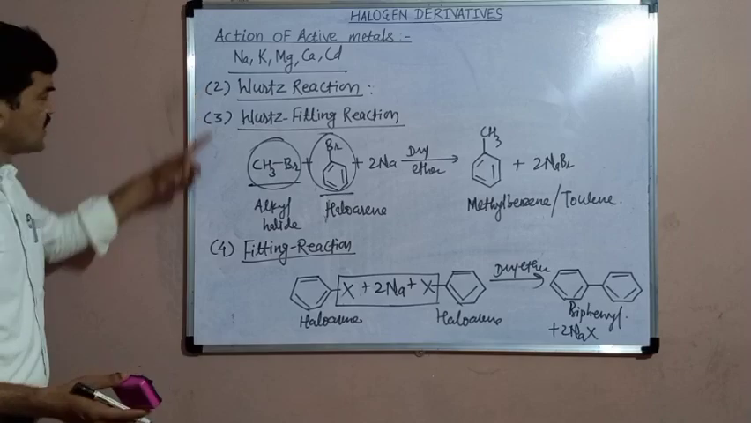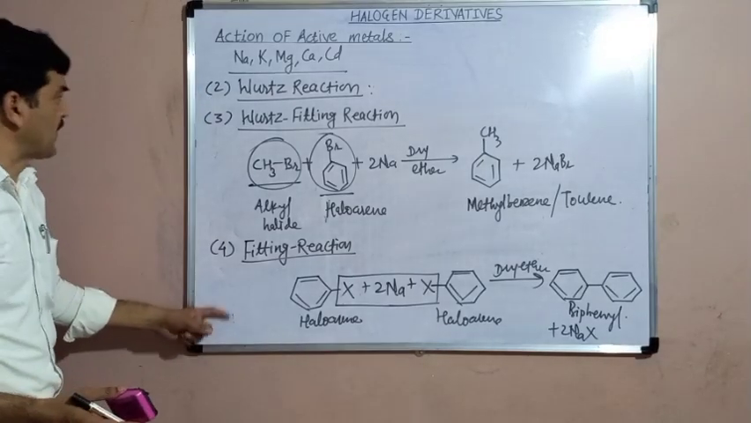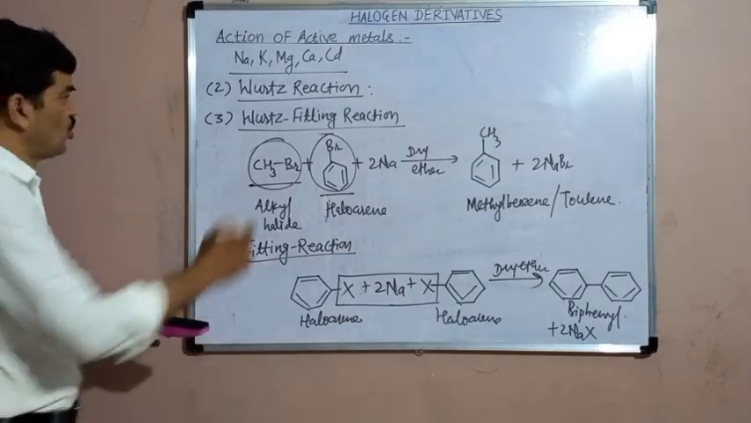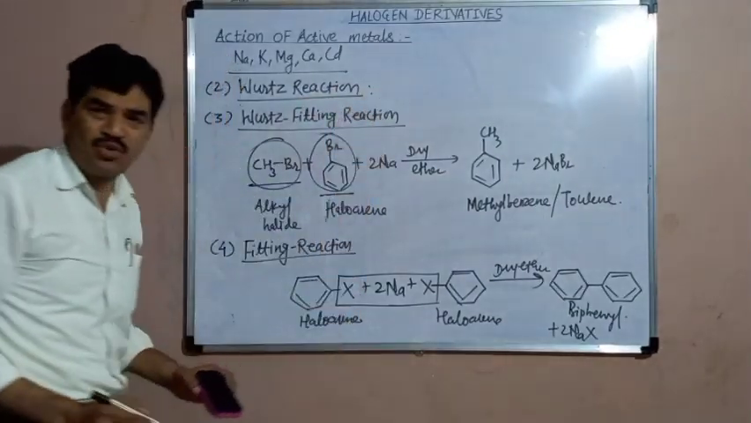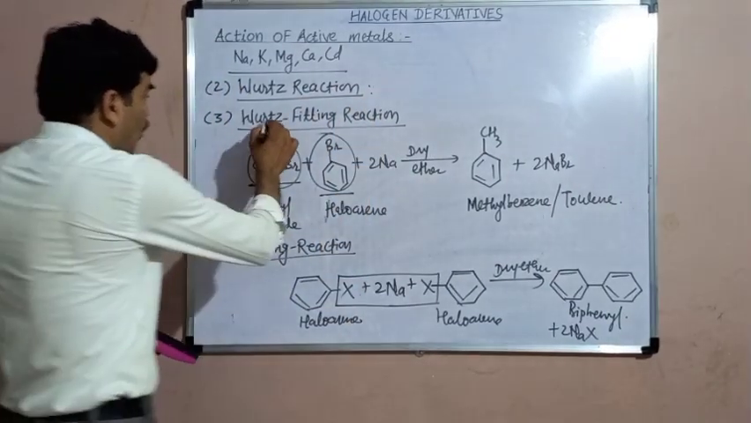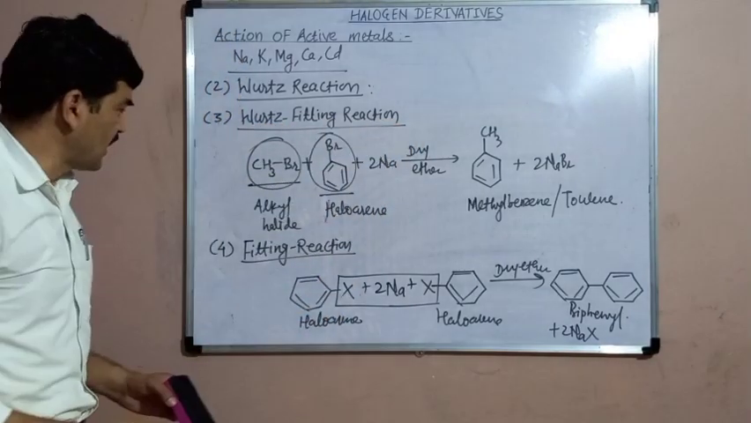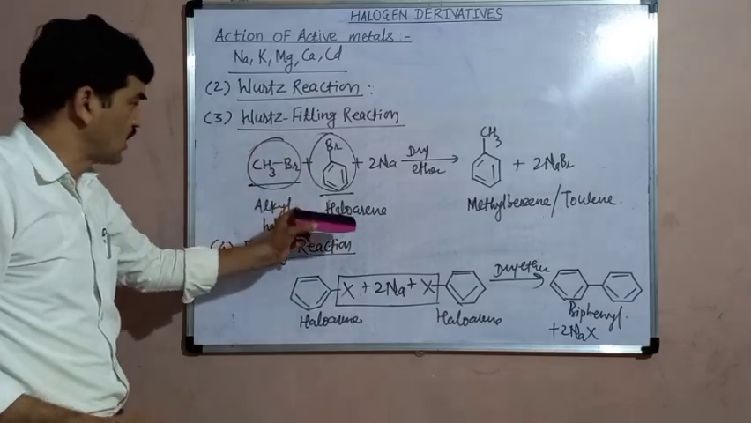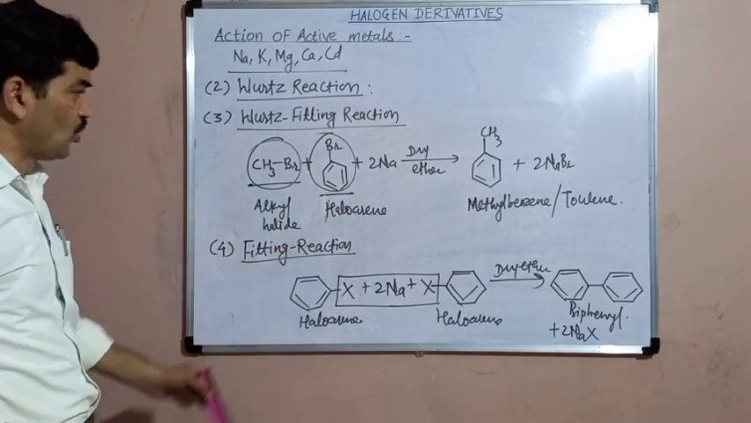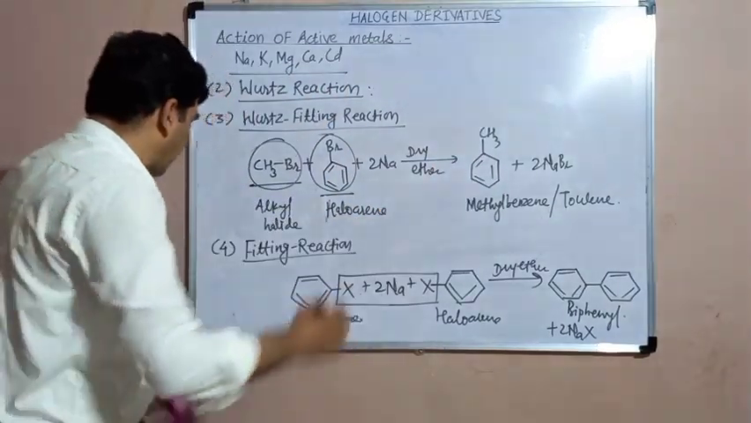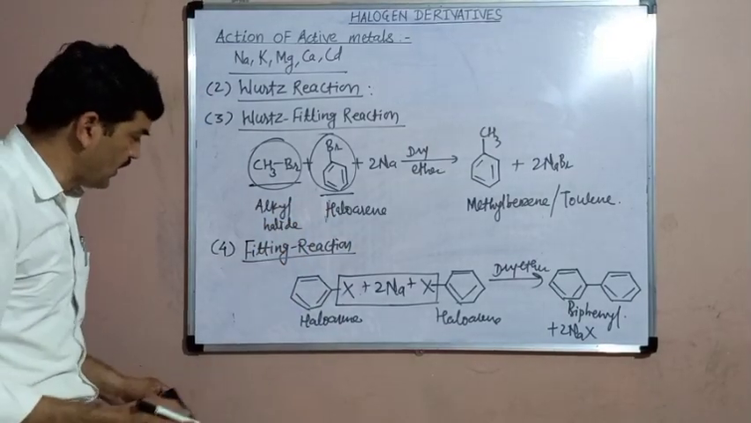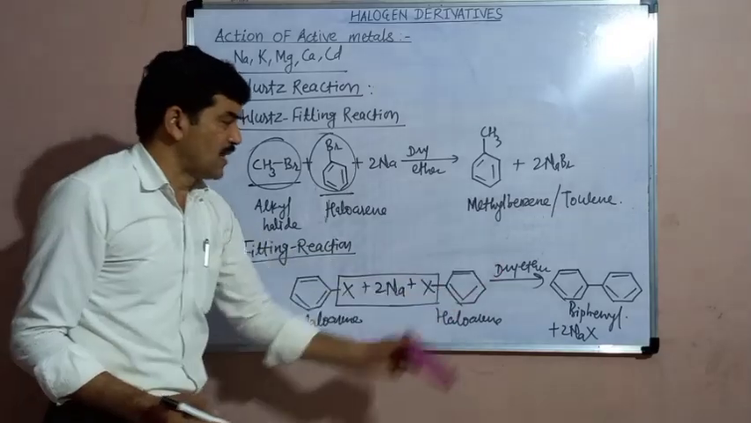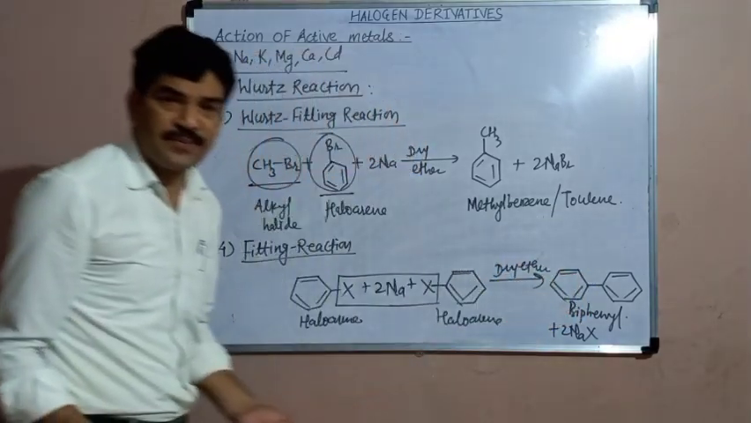So these three reactions are differentiated from each other in this way. The Wurtz reaction includes only alkyl halide. 2 moles of alkyl halide are reacted with sodium to give the higher alkane. The Wurtz-Fittig reaction involves the reaction between alkyl halide and aryl halide, that is the haloarene, along with sodium metal to give the alkyl benzenes, and the Fittig reaction involves only the haloarenes. Haloarenes react with sodium in presence of dry ether to give biphenyl.